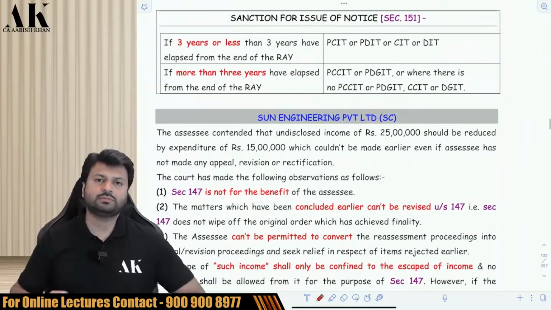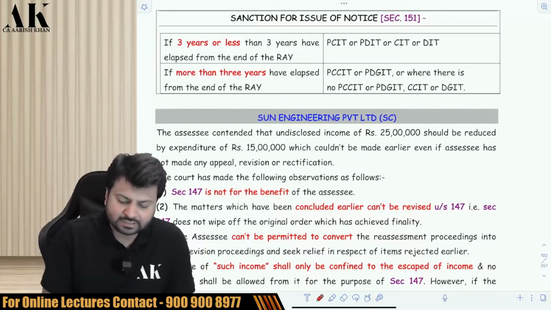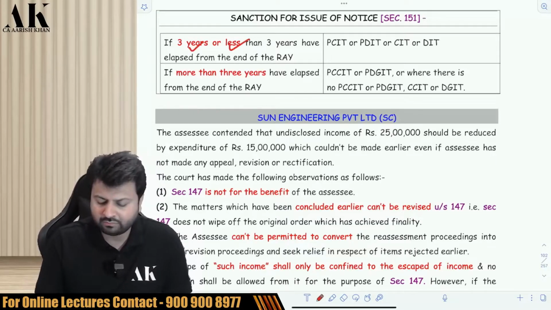So I'm coming to the next part, and that is we need to take a sanction from higher authority before sending the notice under 148. So which is that authority? If it is a case of 3 years or less, then you have to take an approval from what? Principal CIT, Principal Director of Income Tax, CIT, or Director of Income Tax.